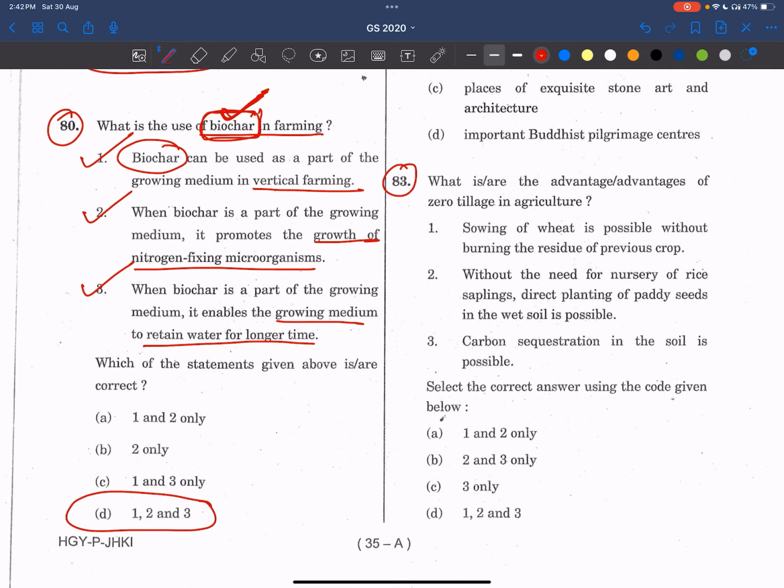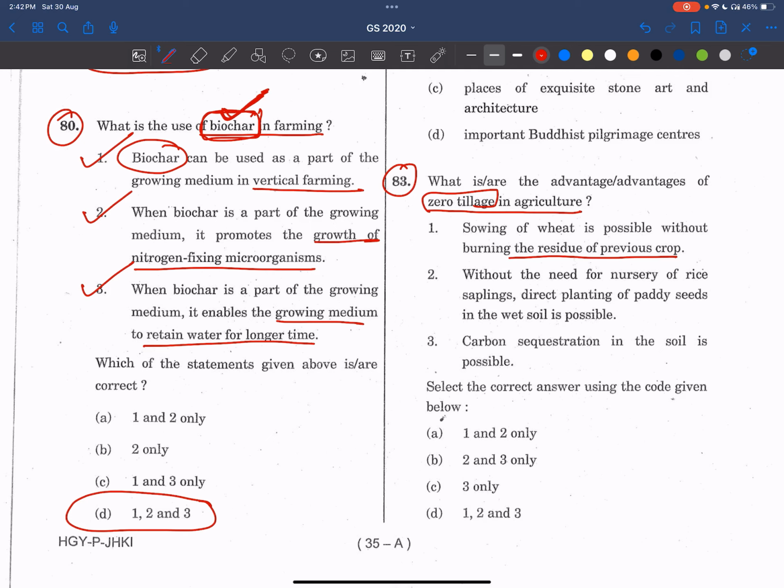Now, coming to the 83rd question. What are the advantages of zero tillage in agriculture? See, zero tillage is a good thing. So any statement which is talking positive of this will be covered as an answer. Even if you don't know about this, you can solve this type of question from this perspective. Now, sowing of wheat is possible without burning the residue of the previous crop. That means we are not at all tilling there, and we are not removing this crop's residue.